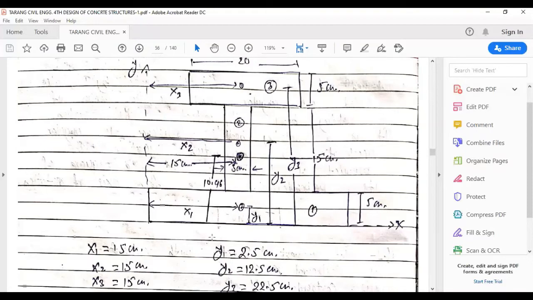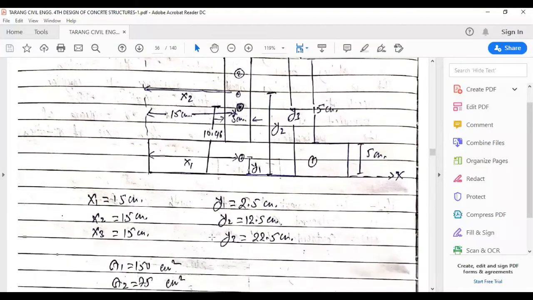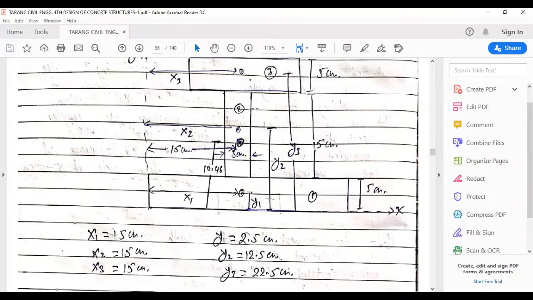Now coming to y1, y2, and y3. Mind it, these three are vertical distances, while x1, x2, and x3 were horizontal distances. So y1 is from the bottom fiber to the center of this box, from down to upside, that is the vertical distance. Because this whole is 5, this half would be 2.5. As you can see, y1 is 2.5.